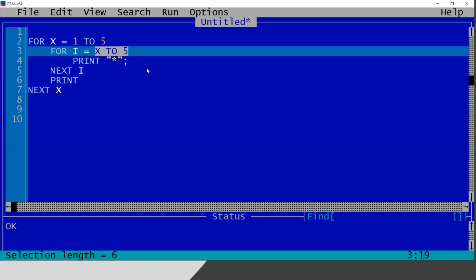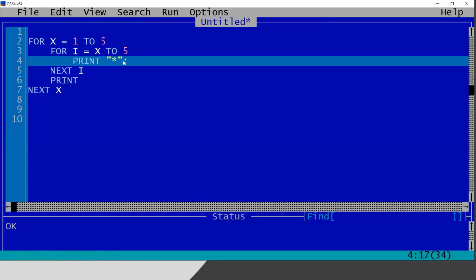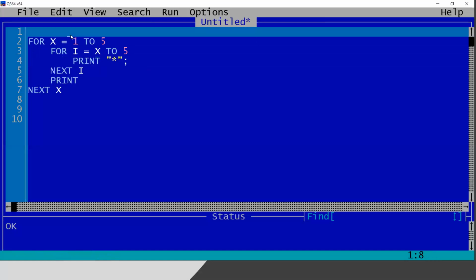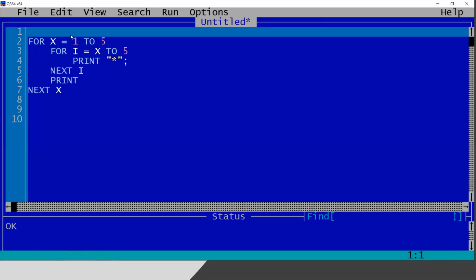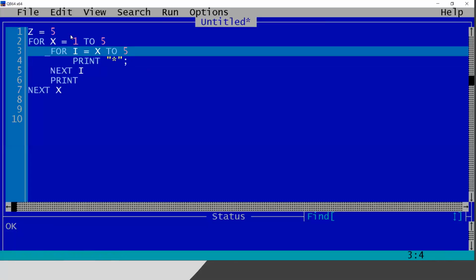So this loop will print 2 to 5, means 4 values, 4 stars. After that, 3 to 5 means 3 stars. We have already covered this, but it seemed like a new program. So instead of star, we can introduce a variable like z. Let me check the first value. It is 5. So you can write it in your copy for better understanding.